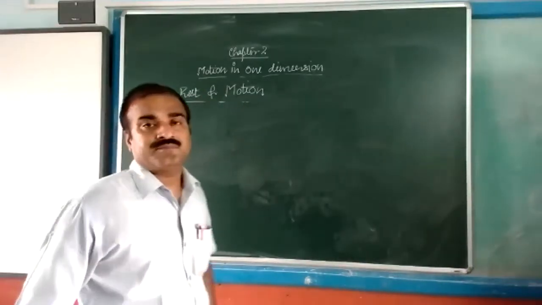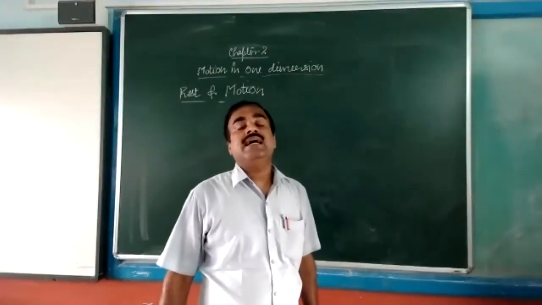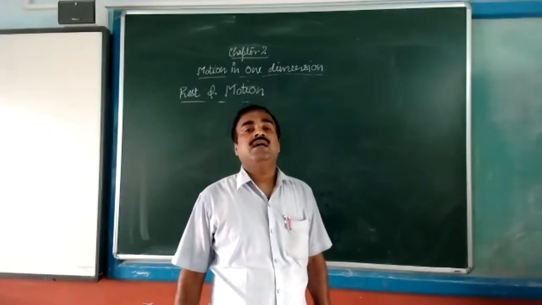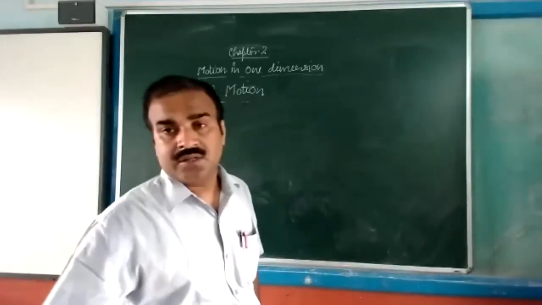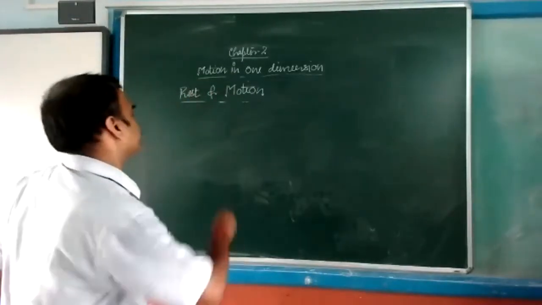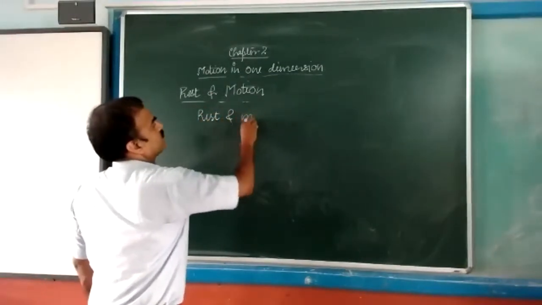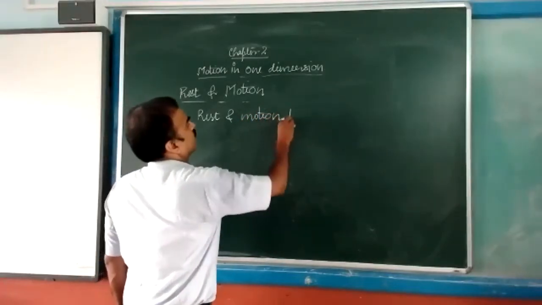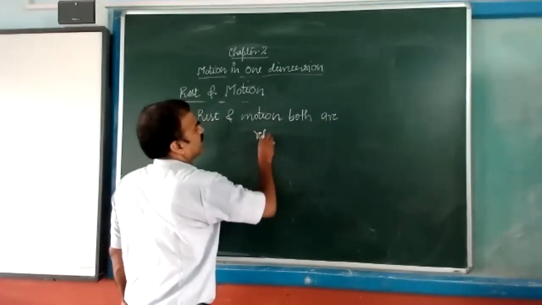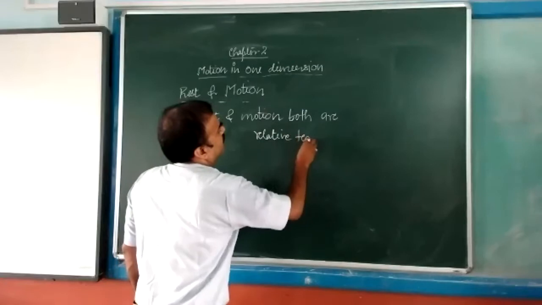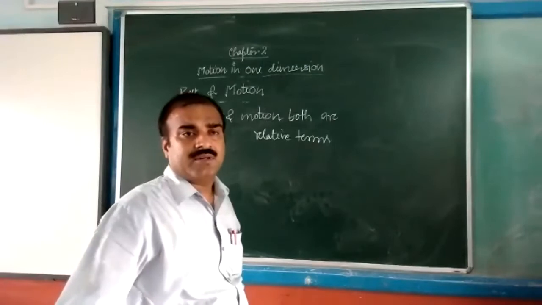One body is at rest, the second body is in motion, but both are opposite to each other. Even then, both are related to each other. We can say rest and motion are both relative terms. How can you say rest and motion are both relative terms?